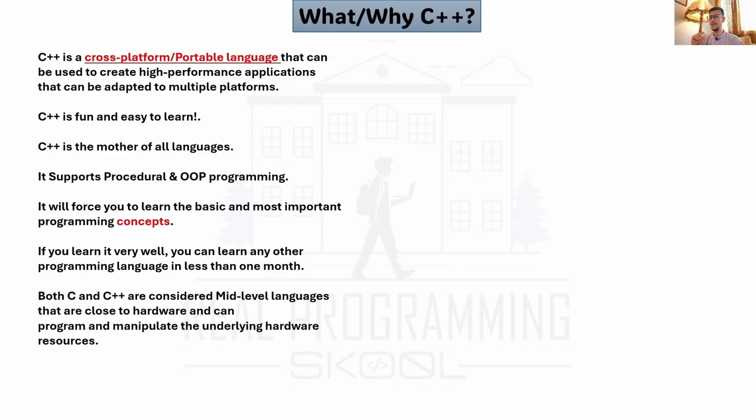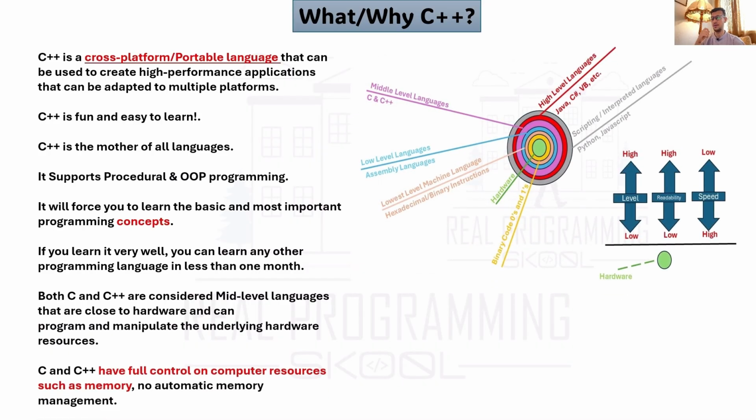Both C and C++ are considered mid-level languages that are close to hardware and can program and manipulate the underlying hardware resources. C++ and C are mid-level languages, and they are so close to hardware, and we say when the language is closer to hardware and CPU, its performance is higher, and the computer responds to it so fast and accepts it so fast, and the performance of applications becomes strong.